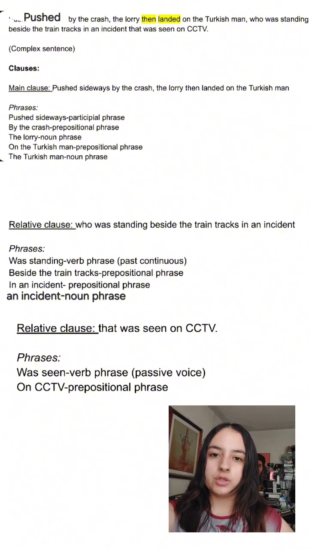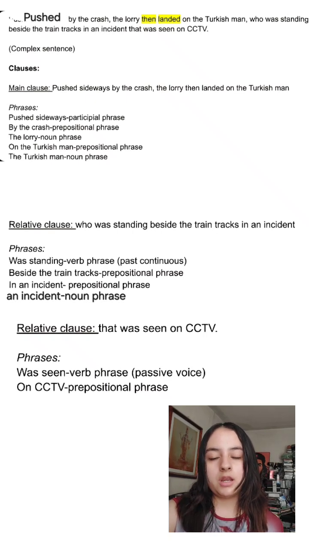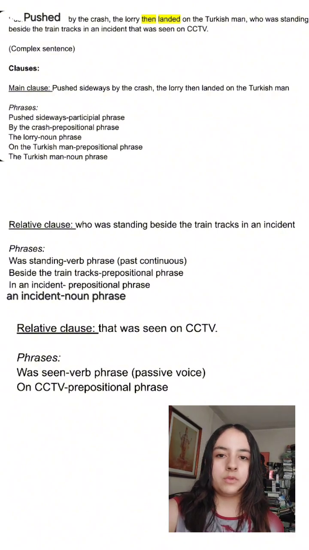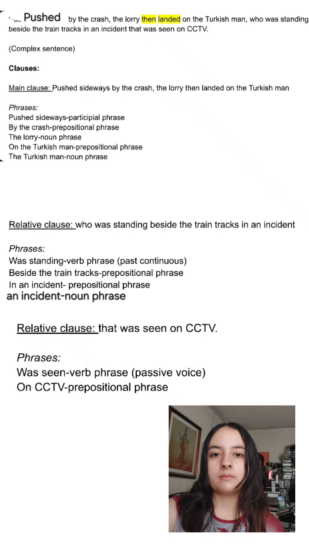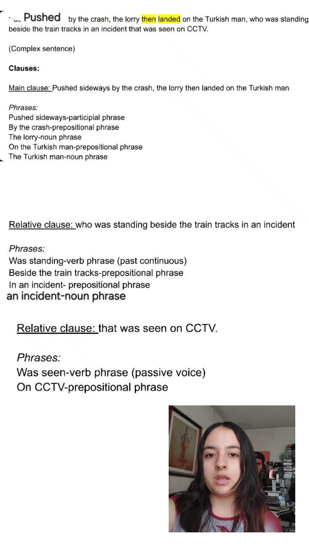And parts of speech, we have that, which is a relative pronoun, and then we have was, and this is functioning as an auxiliary, the verb to be in the simple past, because then we have seen, which is a past participle. So together, was and seen form the passive voice. And then we have on, which is a preposition, and then CCTV, a noun.